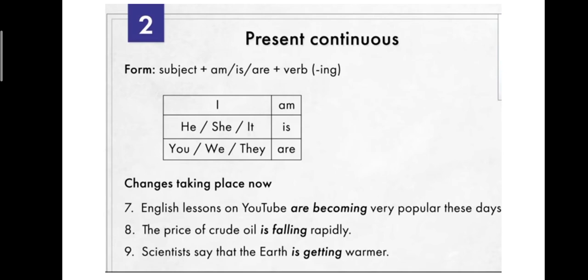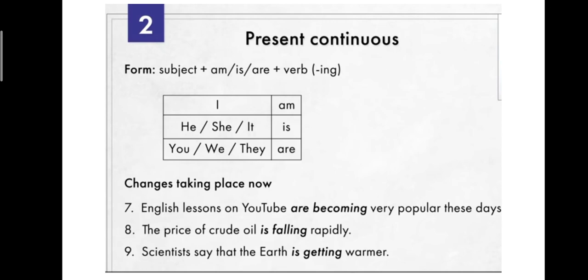Did you notice it is singular? There is no s with crude oil. We are just using the price of the crude oil, so it is singular. So you're going to add is falling. The verb fall will transform into falling rapidly.